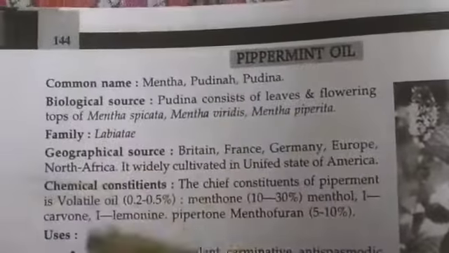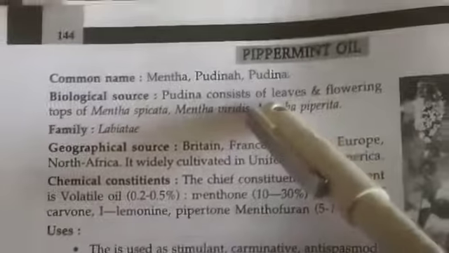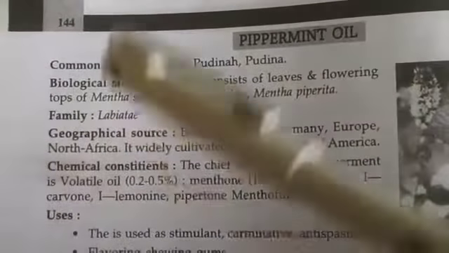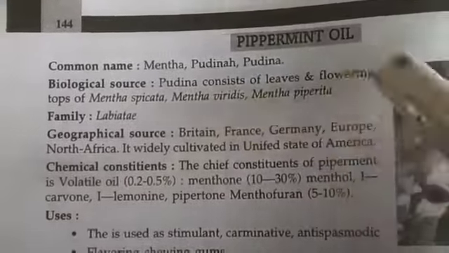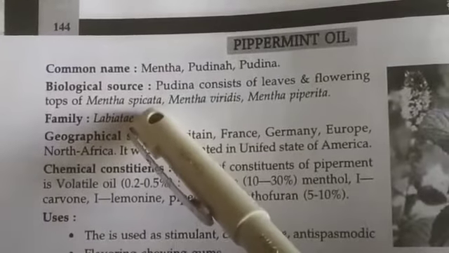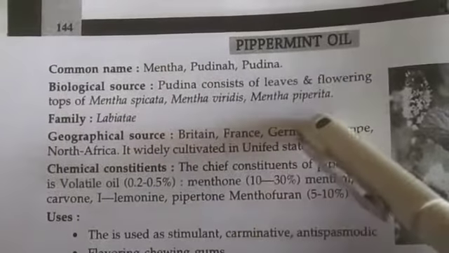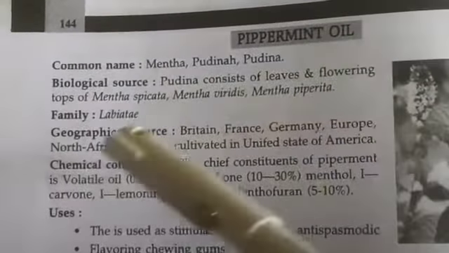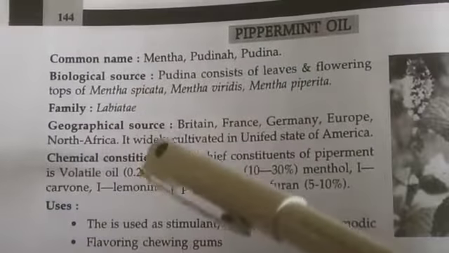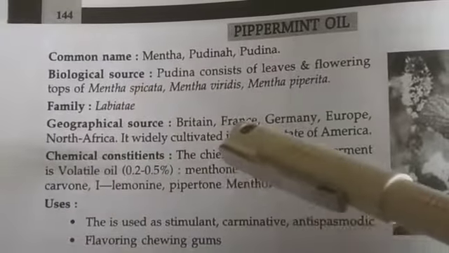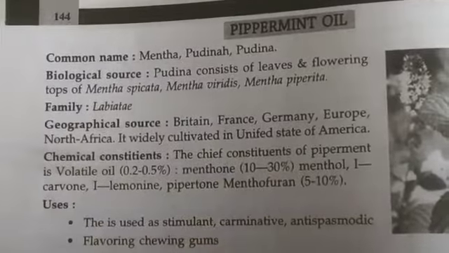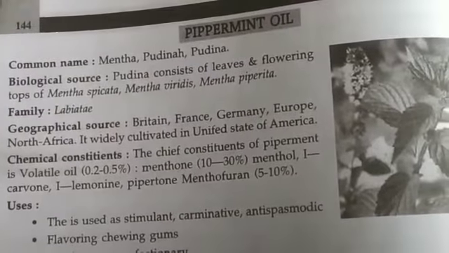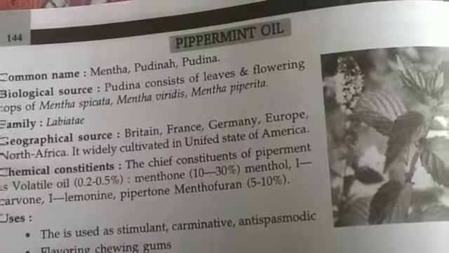The common names of peppermint oil are Mentha and Pudina. The biological source of Pudina consists of the leaf and flowering top of Mentha spicata, Mentha viridis and Mentha piperita. The family is Labiatae. The geographical source: it is found in Britain, France, Germany, Europe, North Africa and widely cultivated in the United States, and in India it is cultivated all over India.